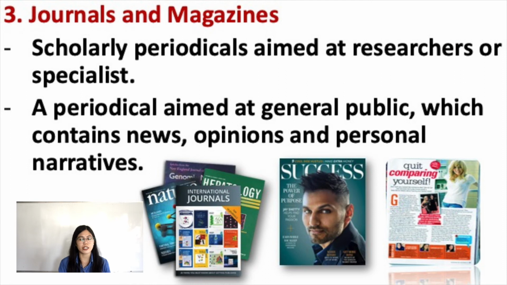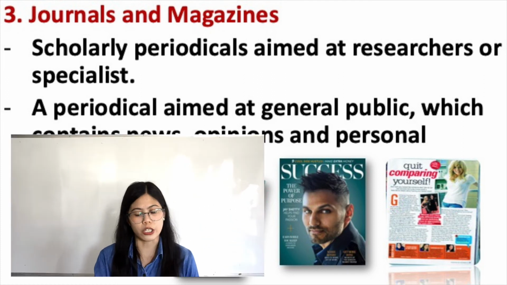Next, we have journals and magazines. So when I say journals, these are scholarly periodicals aimed at researchers or specialists. So usually journals are written for academic or scientific information. So usually those people who read these are specialists, scientists, or professionals. Next, we have magazines. So magazines are periodicals aimed at the general public which contain news, opinions, and personal narratives. So magazines are usually written to inform or entertain.